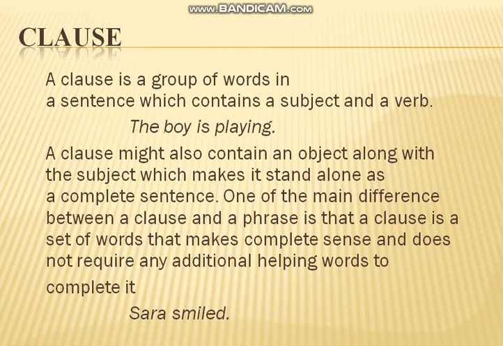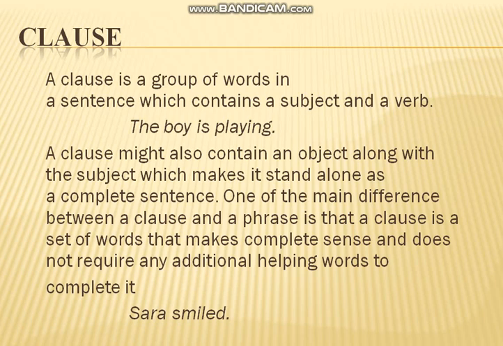But at times we have certain sentences which consist of more than one clause. That's why we are saying that clauses are the components, the parts of different sentences. A clause might also contain an object along with the subject. Like if we say the boy is playing cricket, here cricket would be the object, the receiver of an action.